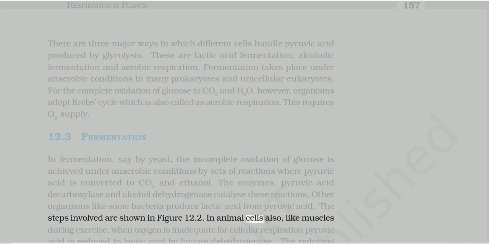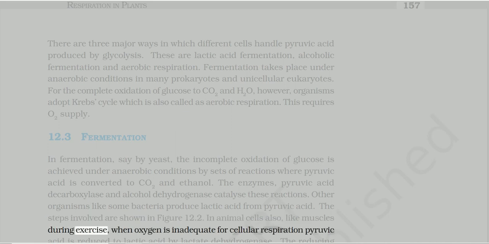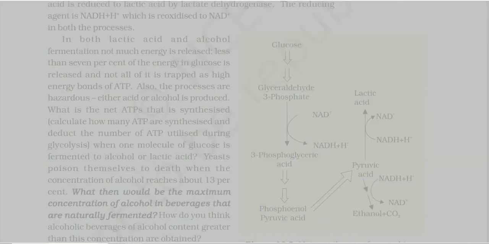In animal cells also, like muscles during exercise, when oxygen is inadequate for cellular respiration, pyruvic acid is reduced to lactic acid by lactate dehydrogenase. The reducing agent is NADH plus H plus, which is reoxidized to NAD plus in both the processes. In both lactic acid and alcohol fermentation, not much energy is released. Less than 7% of the energy in glucose is released and not all of it is trapped as high energy bonds of ATP. Also, the processes are hazardous, as either acid or alcohol is produced.